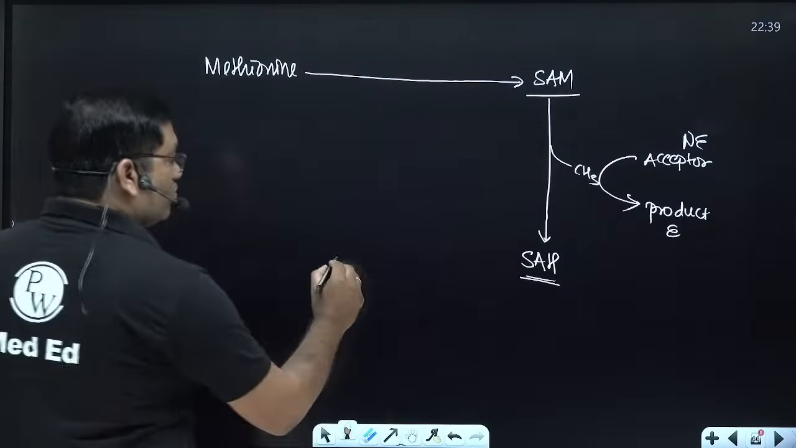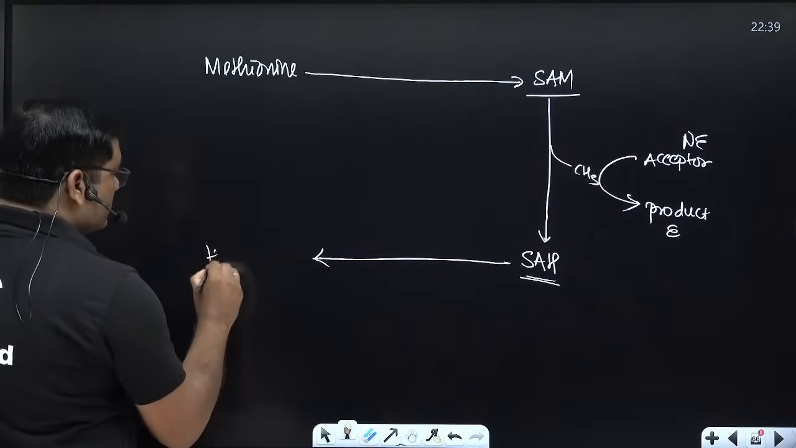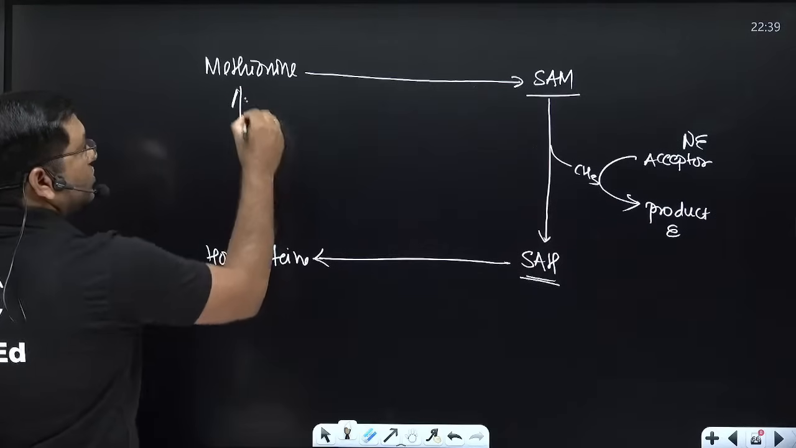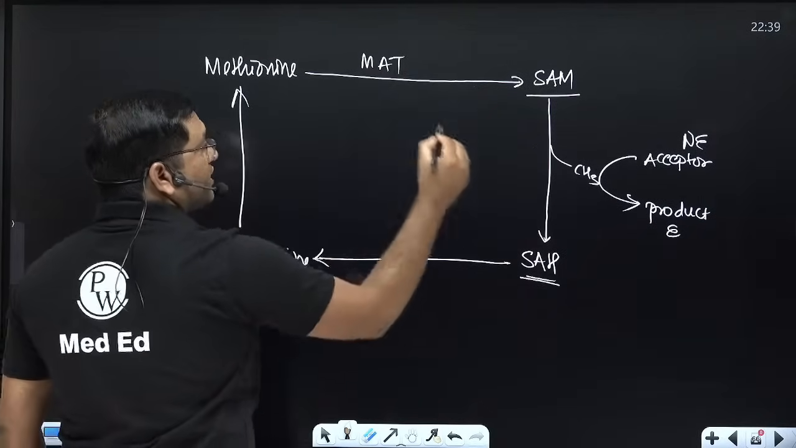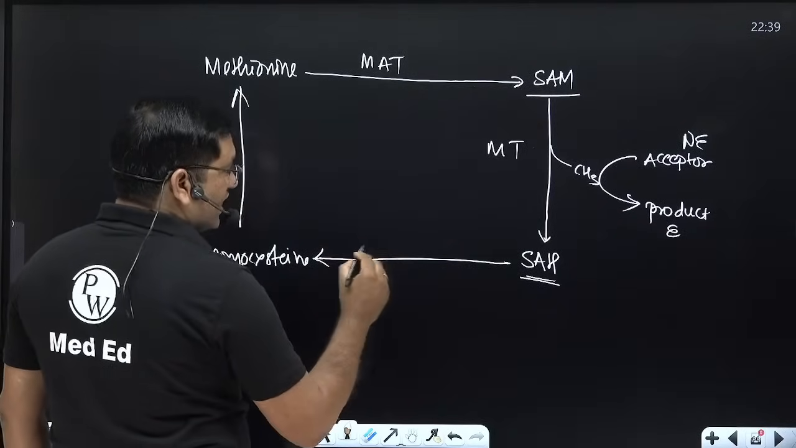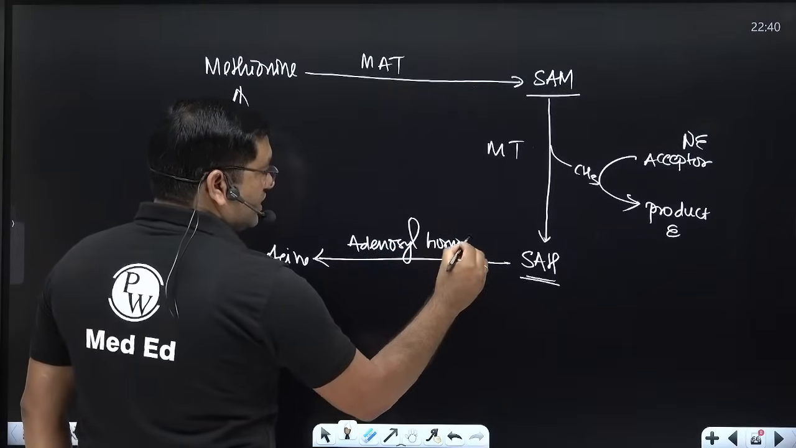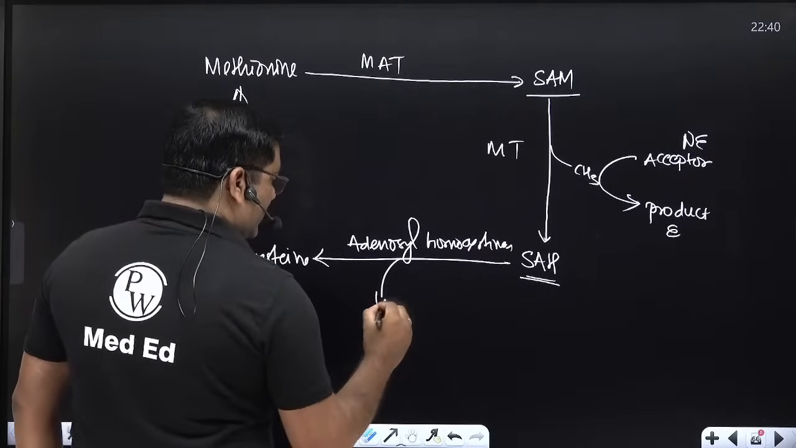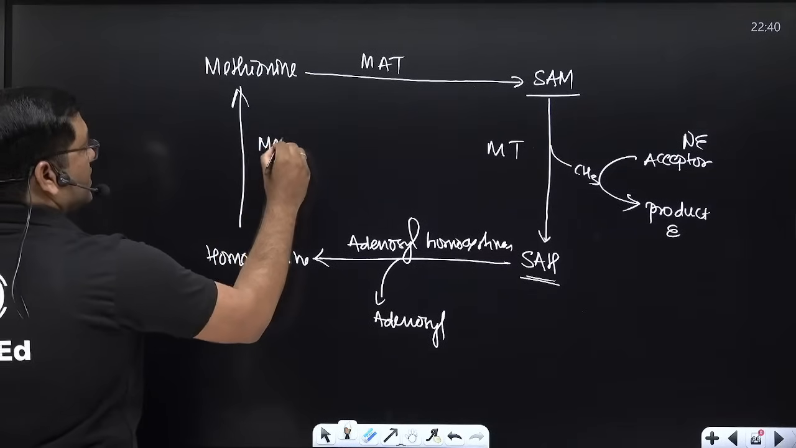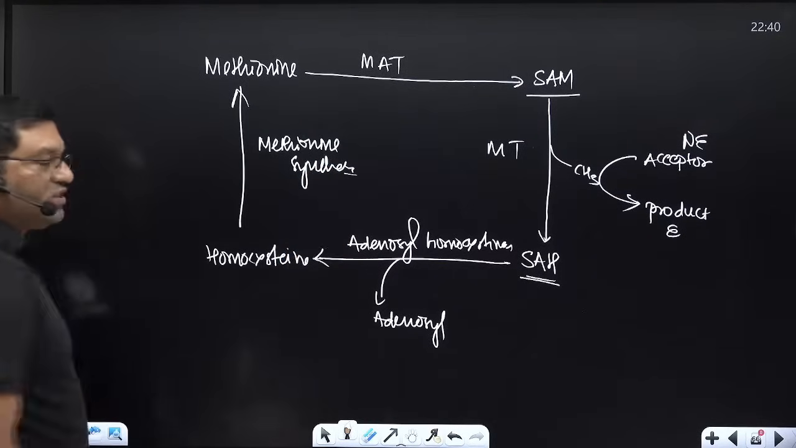And this S-adenosyl homocysteine, by the adenosyl homocysteinase, with removal of the adenosyl group, is converted into homocysteine, and this homocysteine is converted into methionine. So this is methionine adenosyl transferase, this is the methyl transferase reaction, and this is the methionine synthase reaction, where homocysteine is converted into methionine.